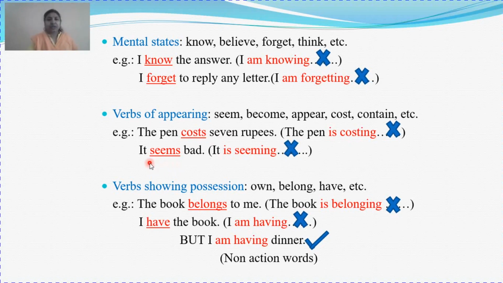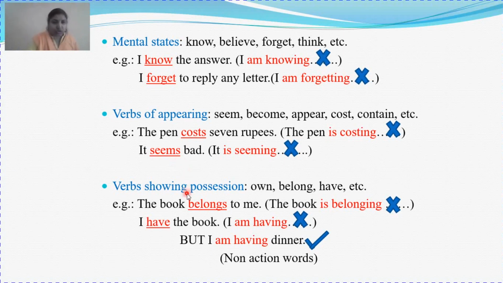Next example is it seems bad. You don't say it is seeming bad. It seems bad. It seems bad means it looks like something, it's bad. So it seems bad is the right answer.